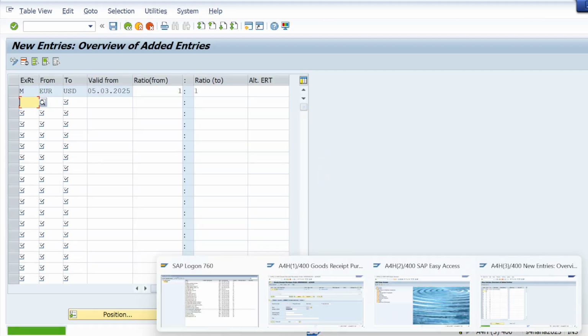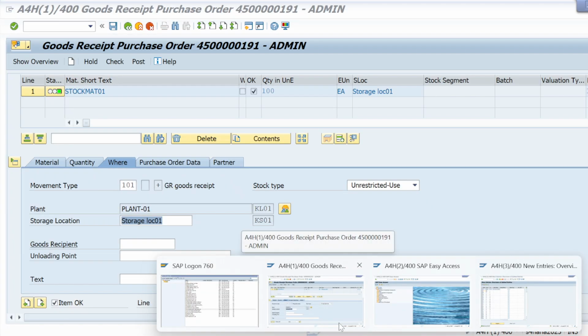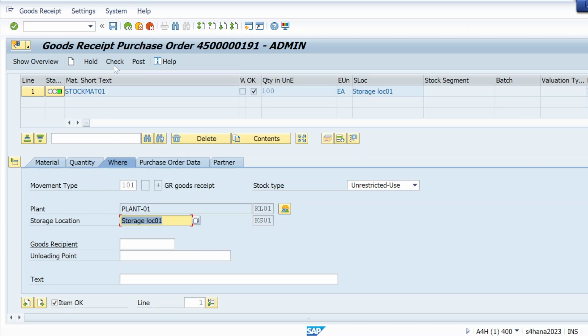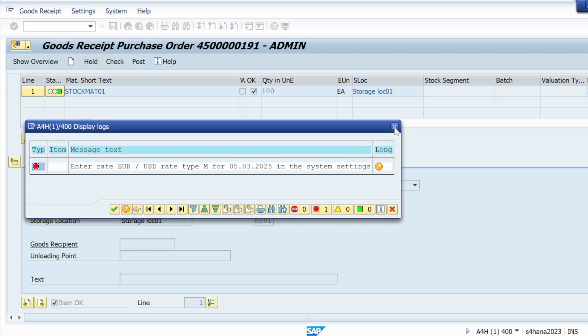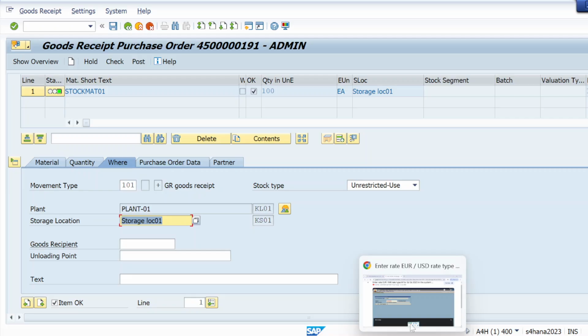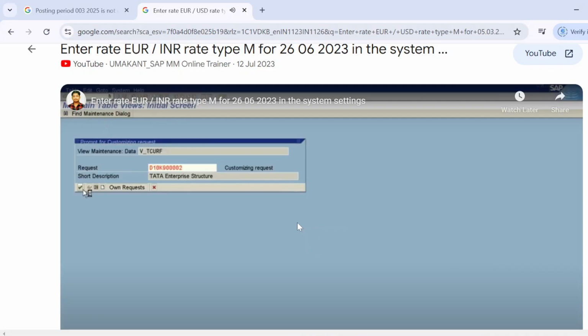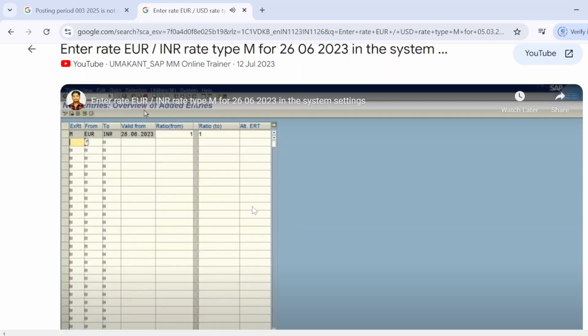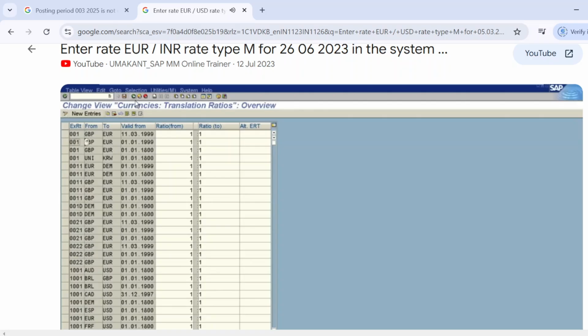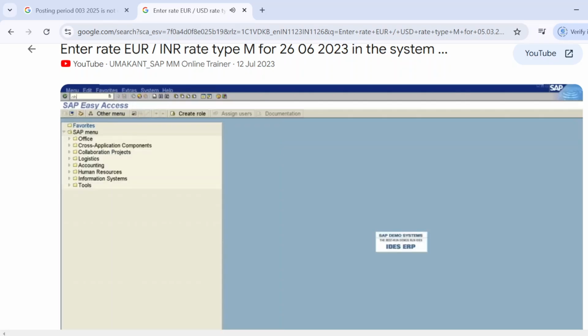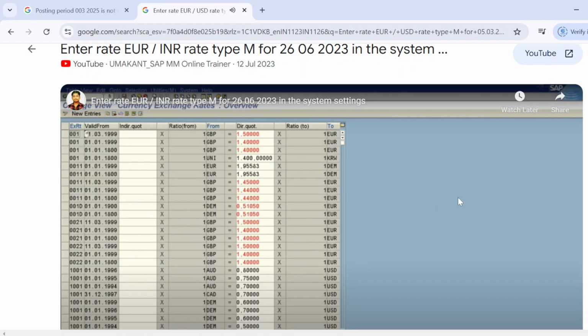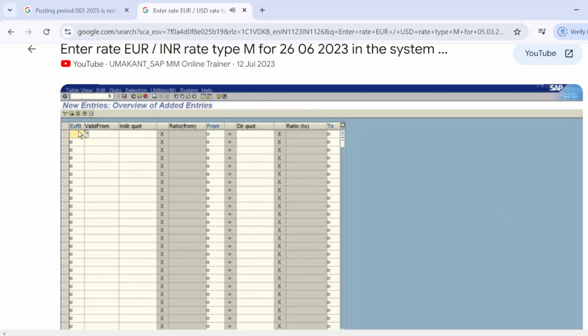Now let me try to post it. If it's possible, if not, some other setting we have to do. Check and post. Still not resolved. So some more backend settings we have to do. Let's see. Now I will go to OB08. OB08, enter. Here I need to enter the exchange rate M, valid from today's date.